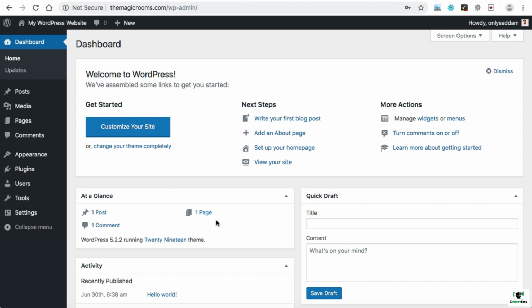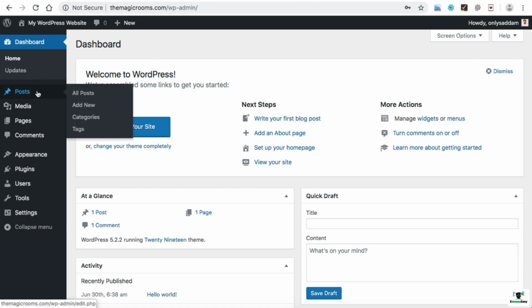This is basically the backend area from where we manage all the content, all the pages, all the posts, products, and almost everything can be managed from here. Let me give you a little description about this section. WordPress allows you to use a blog by default, as we can see over here, the Posts section. Posts are basically the articles you can add from here.